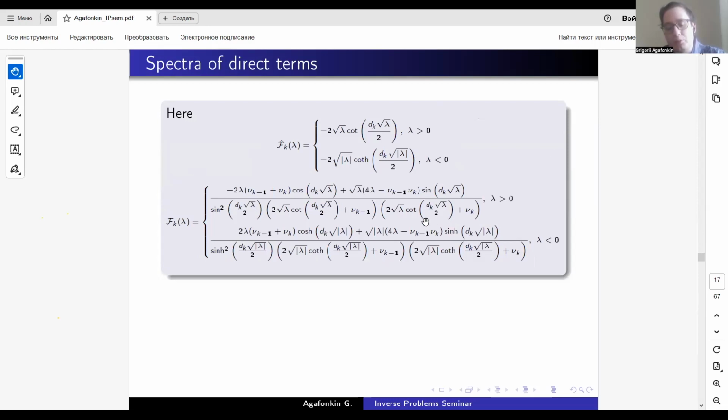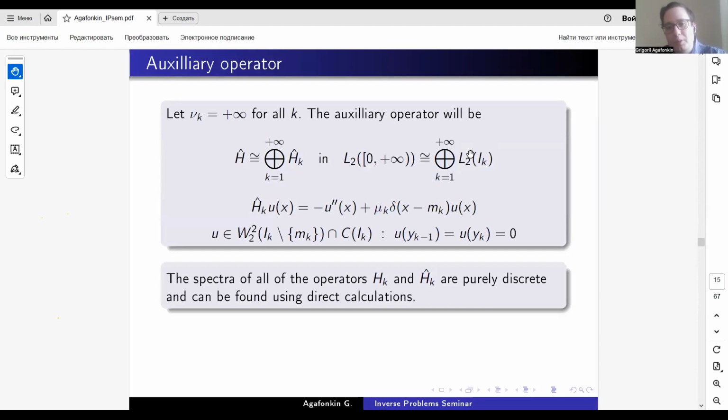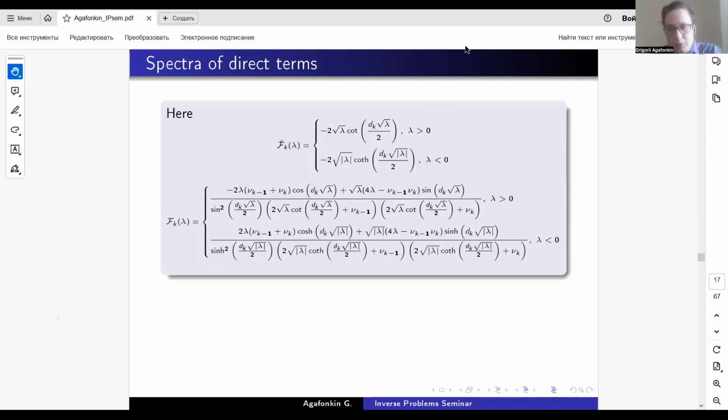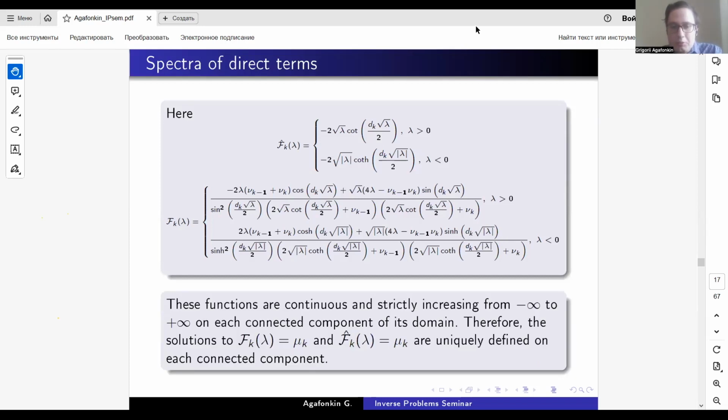So the non-trivial solution exists. And this, in fact, is the same, but for 2 conditions, because the Dirichlet conditions are much simpler to analyze. So these functions are continuous on each connected component of the domain, and strictly increasing on each of them from minus infinity to plus infinity. Therefore, the solutions to these equations are uniquely defined on each connected component.